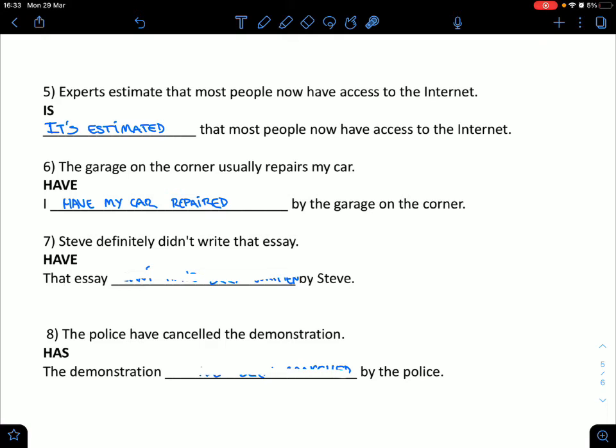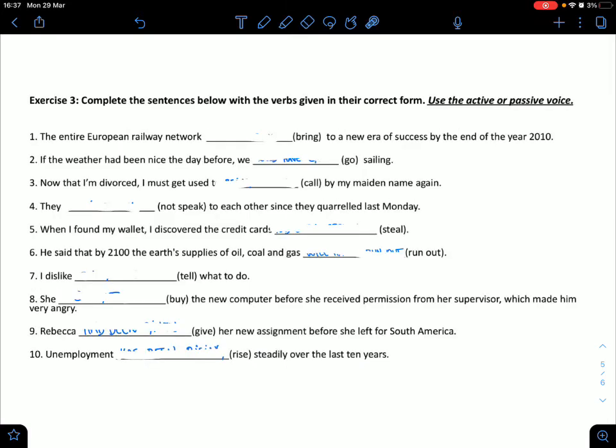Number 7, Steve definitely didn't write that essay. You have to put in have. That essay can't have been written by Steve. Number 8, the police have cancelled the demonstration. The demonstration has been cancelled by the police.